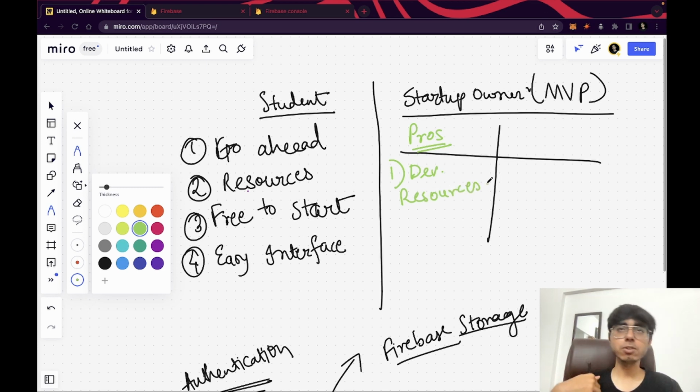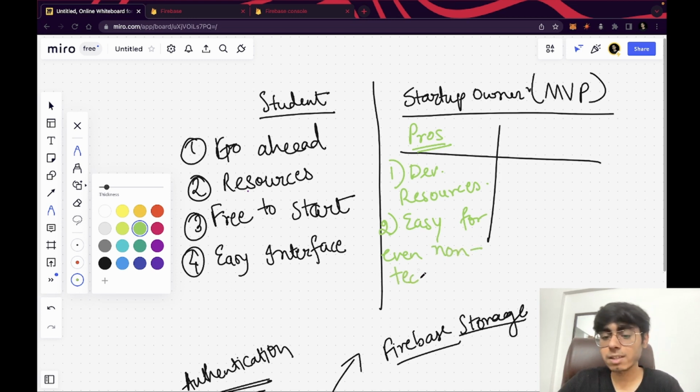And I'm assuming that when you are a startup owner working on an MVP, it's really important for you to get into the product, to know the product, right? So again, resources are there and they are easy to learn. You already know how easy the Firebase UI is, how easy the interface is, right? So for you as a co-founder, as a founder, even if you're from a non-tech background, it's easy to grab the concepts, right? Founders can be from a non-tech background, so it's easy to learn.